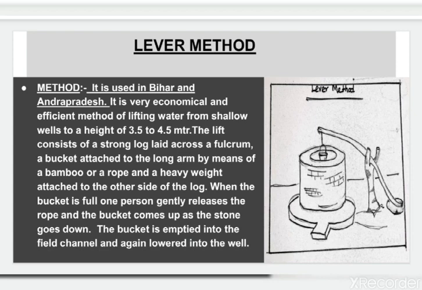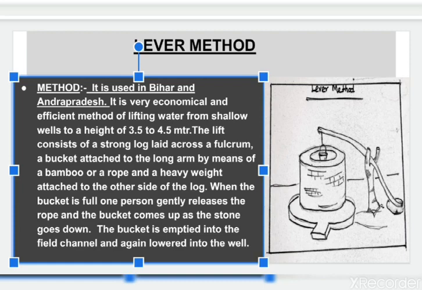Next one is the lever method. Now it is used in Bihar and Andhra Pradesh. Remember, it is a very economical and efficient method of lifting water from shallow wells to a height of 3.5 to 4.5 meters. The lift consists of a strong log laid across a fulcrum, a bucket attached to the long arm by means of a bamboo or a rope, and a heavy weight attached to the other side of the log.